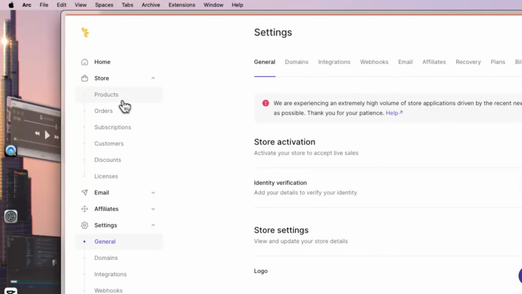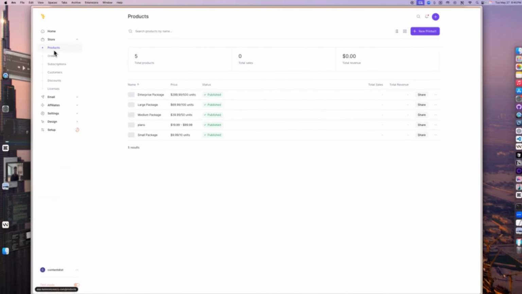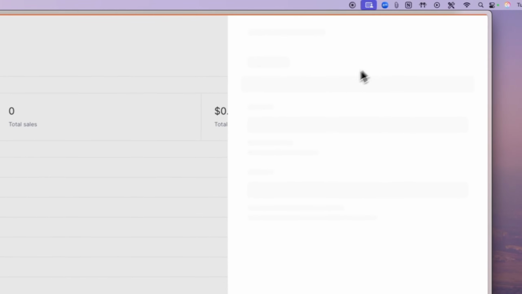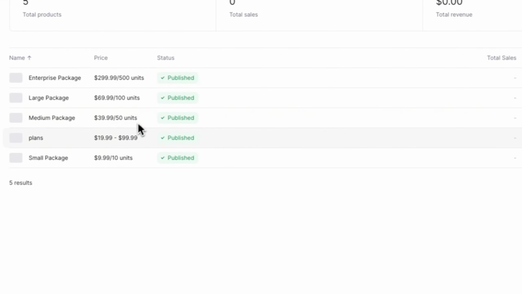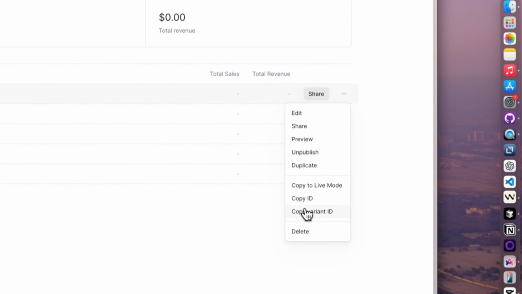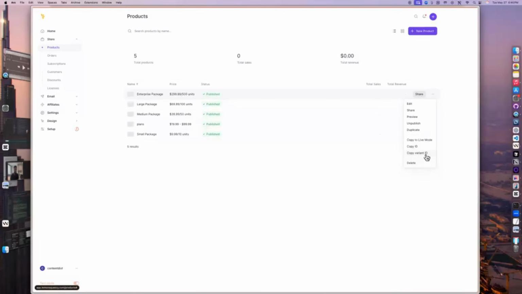The next thing is store. You would also need store. So if you come here to store products, if you already set up a new product by clicking new product and setting that up, you would need to grab your variant ID. So this is where you can come and then copy the variant ID.